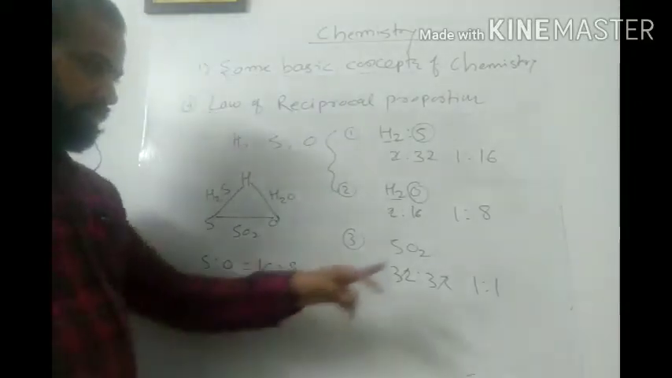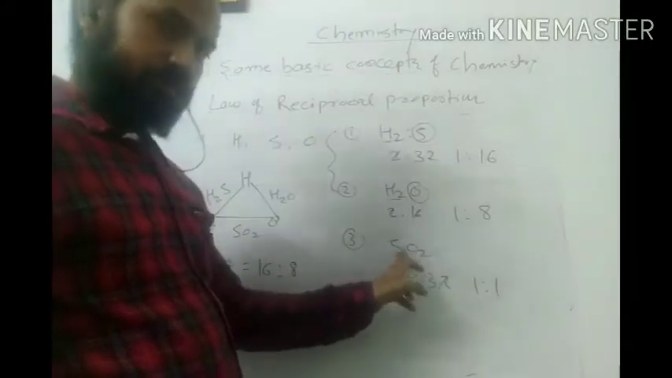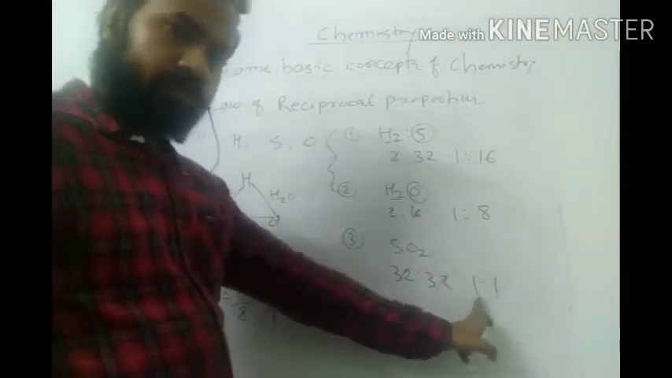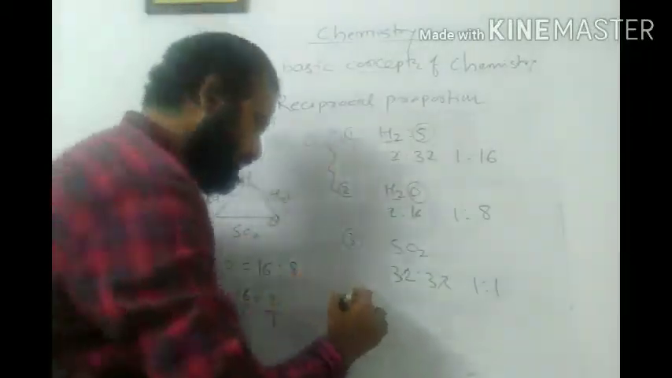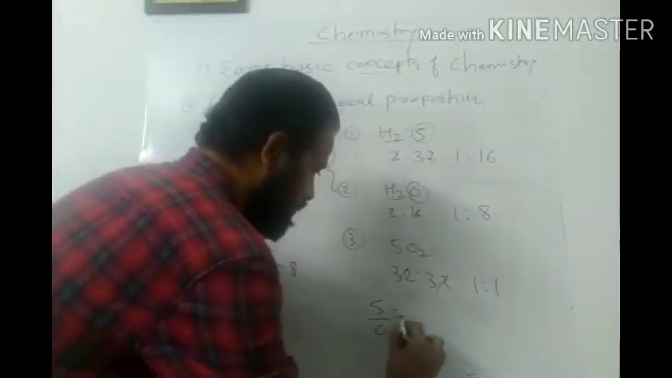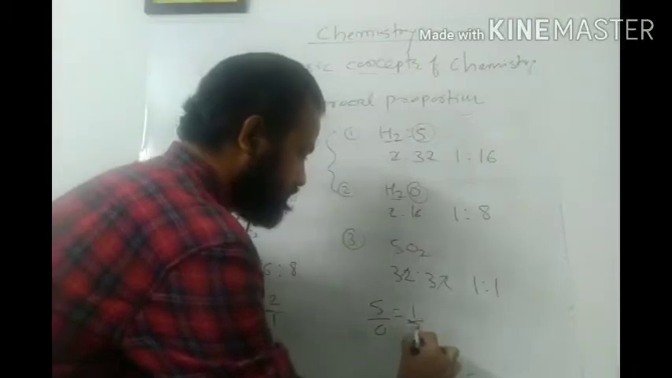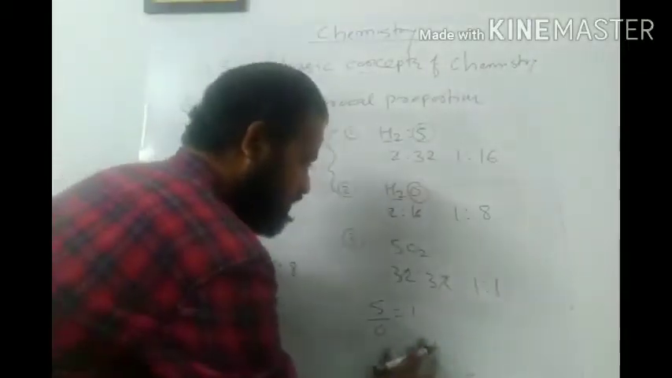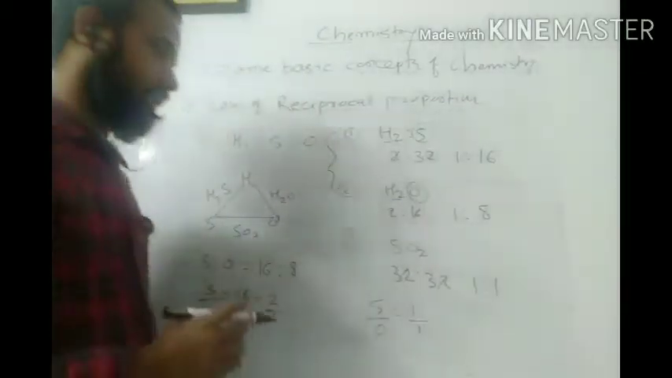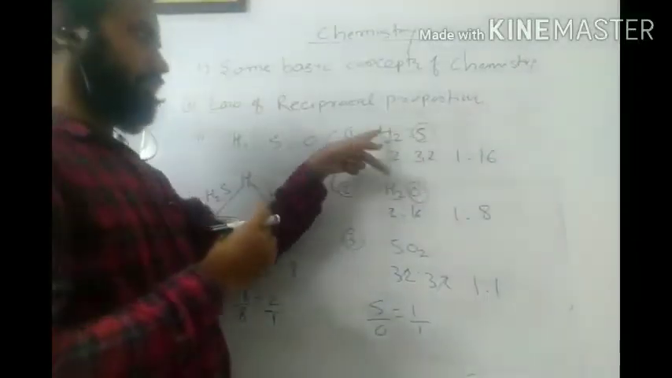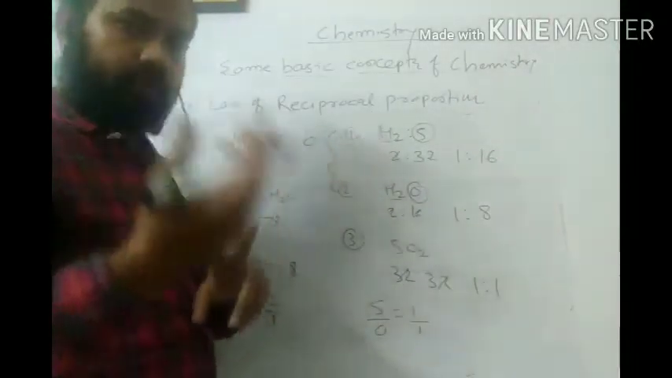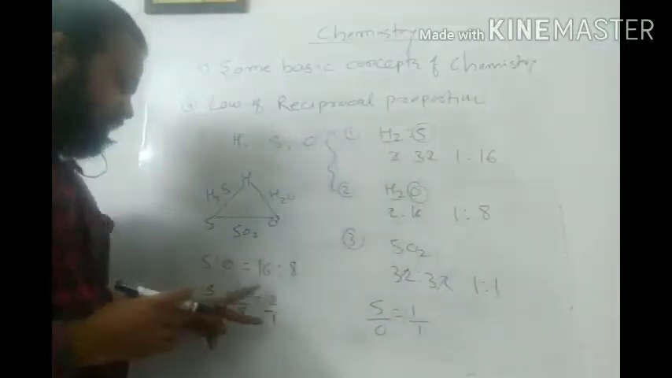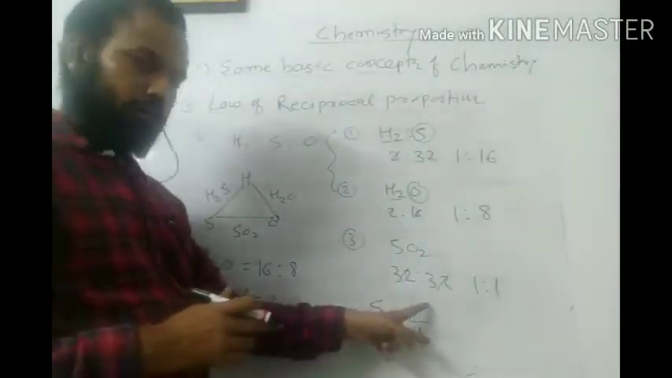Now what about this sulfur combined with oxygen? I will get this ratio as 1 is to 1, isn't it? So in this case, when sulfur is mixed with oxygen, I will get S upon O equal to 1 is to 1. So I can say that when two elements combine with the same element, then I will get the mass ratio either the same or multiple.